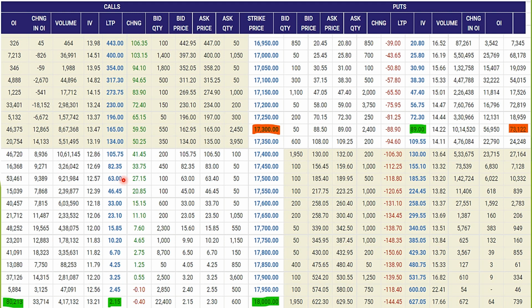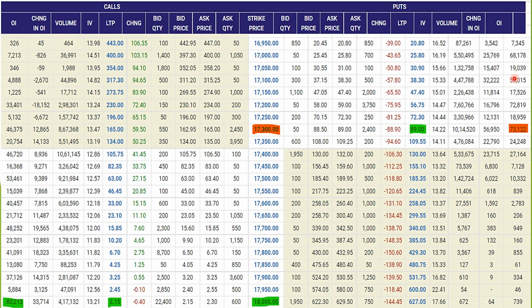There is some more information on both sides. There is heavy open interest in 17,200 put and 17,100 put as well as 17,000 put. All are more than 50,000. All these strikes have short build up because there is increase in open interest and decrease in premiums.